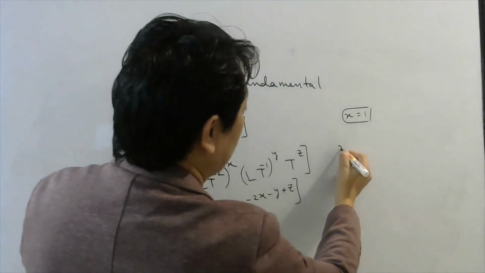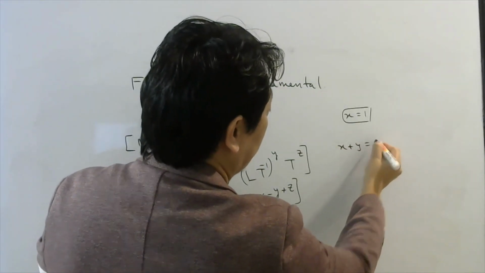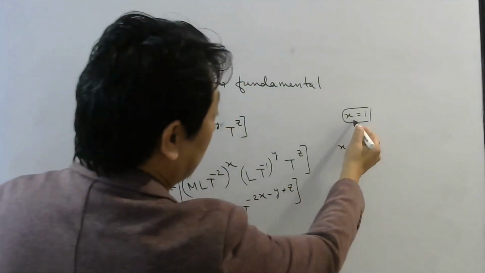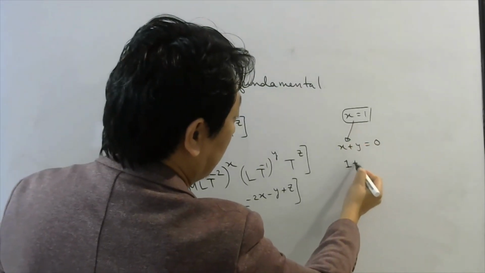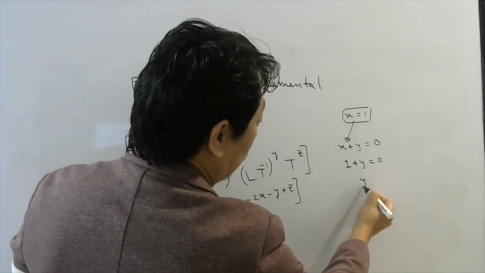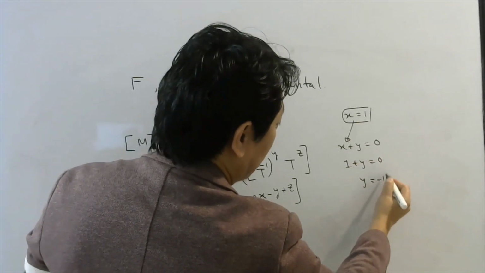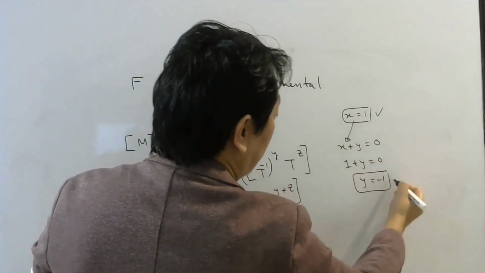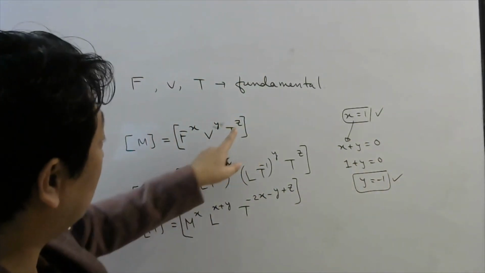So x plus y must be equal to 0, right? So if you substitute this x here, this will be 1 plus y equal to 0. So y will be, 1 will go this side, minus 1. So x we found, y we found. Now we need to find this z.